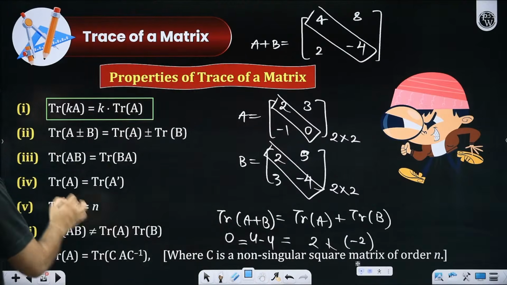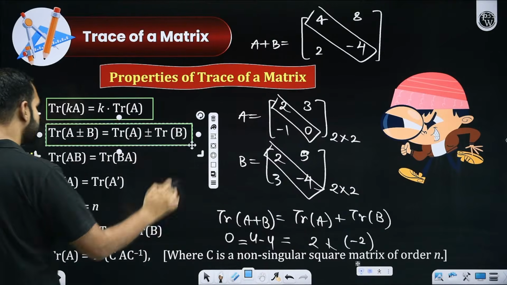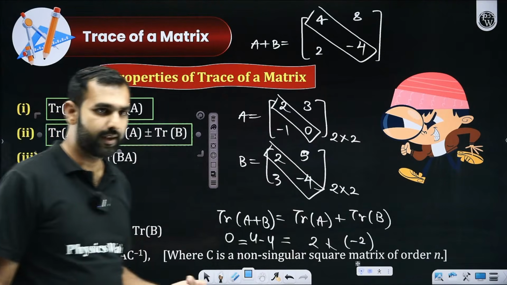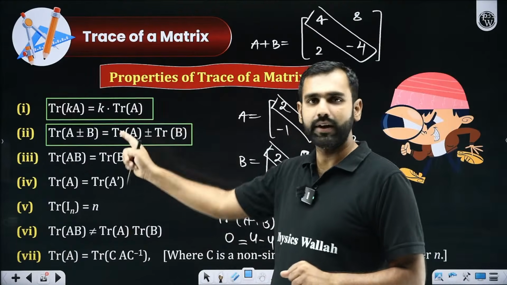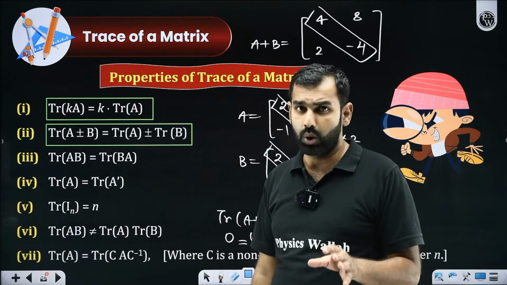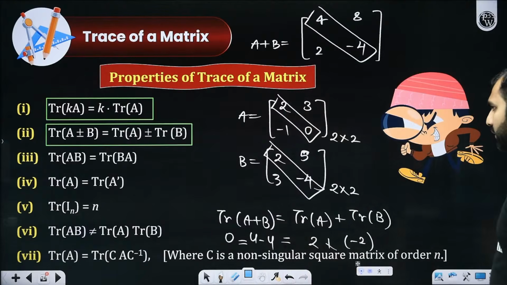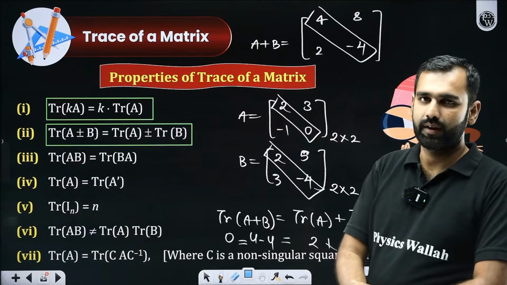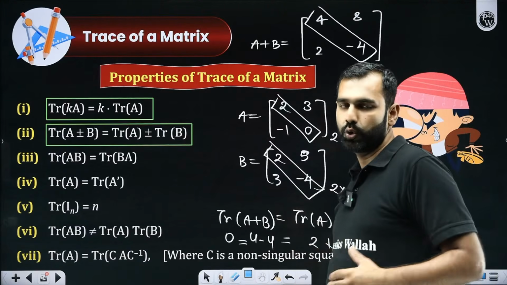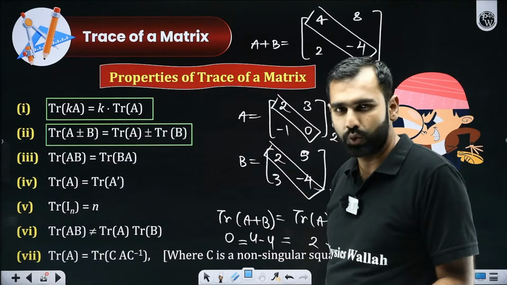The second property here, that trace of A plus minus B is always trace of A plus minus trace of B. Everybody understood that? Did you all get this, or shall I re-explain this? All the participants. Everybody with me on this? Now, this third property, right now I'm skipping because as of now, you don't know the matrix multiplication, which I'll explain you, don't worry about that.